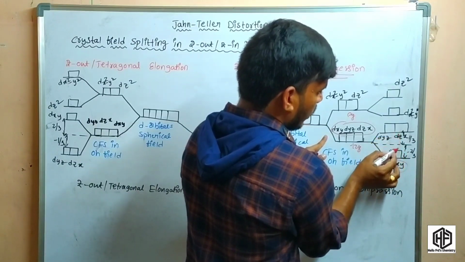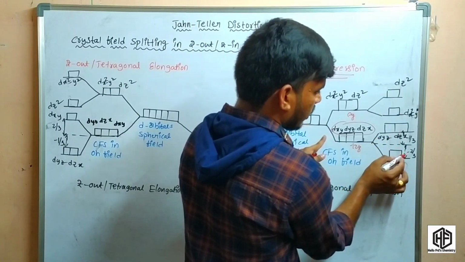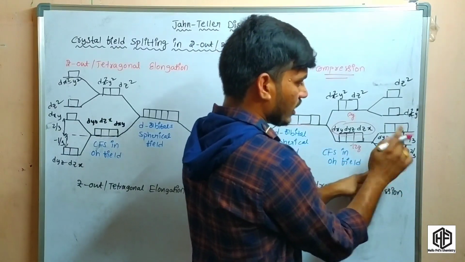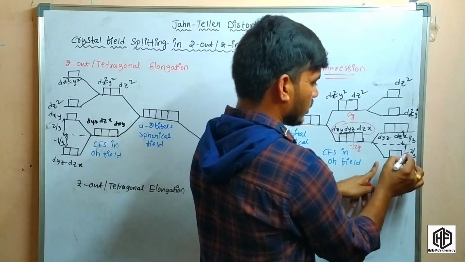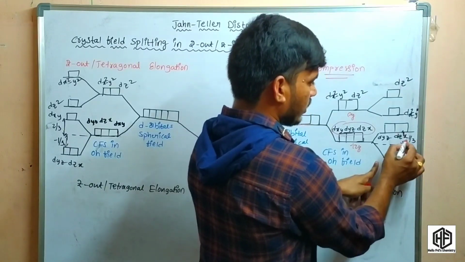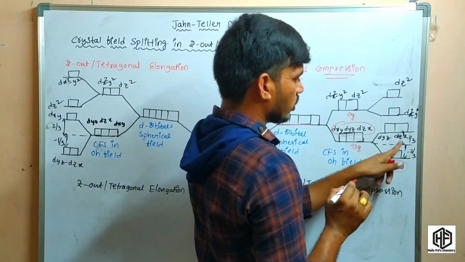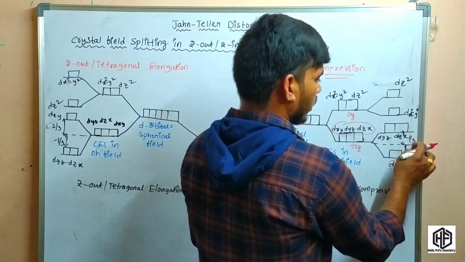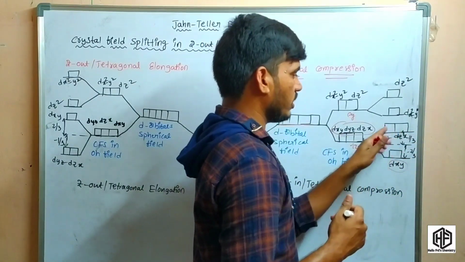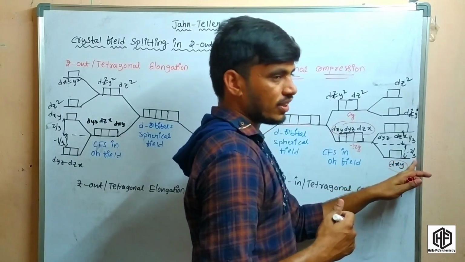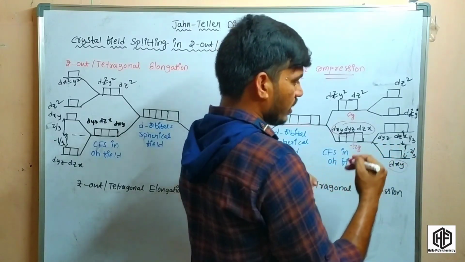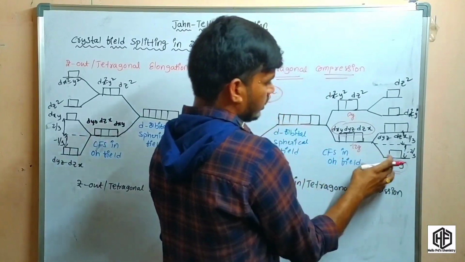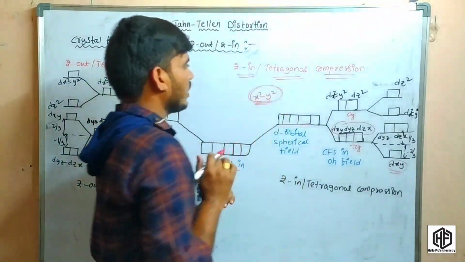Here the three orbitals are present. This is very simple. Here the crystal field stabilization energy is minus 2 by 3 and 1 by 3. The distance between the barycenter and these is 1 by 3, so the energy of these orbitals rises by 1 by 3, and the dxy orbital is lowered in energy by minus 2 by 3. This is the splitting of the z-in complexes.